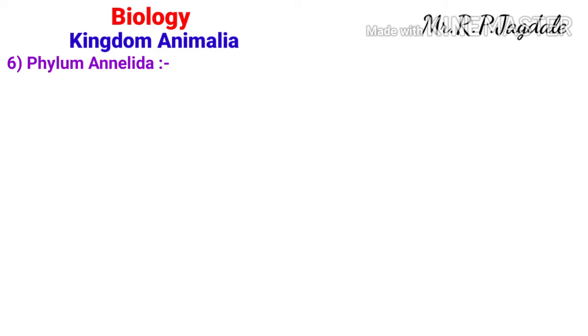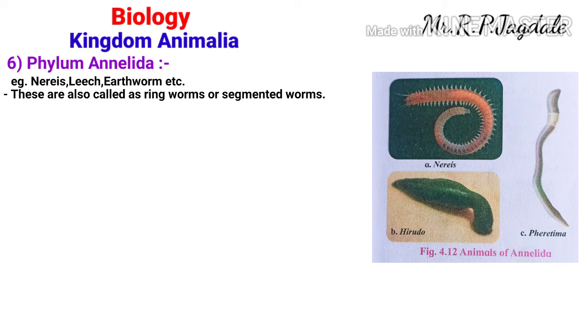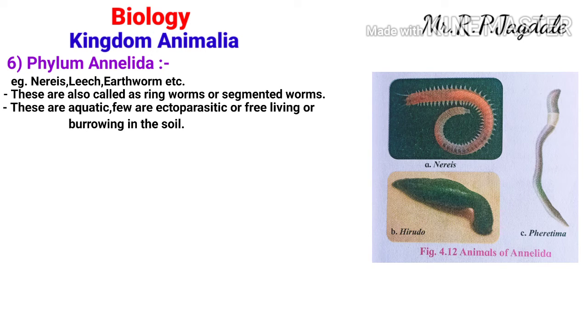The word annulus means ring. So animals of this phylum are also called ringworms or segmented worms, because they have segments on their body. Animals of this phylum are aquatic, and a few are ectoparasitic.